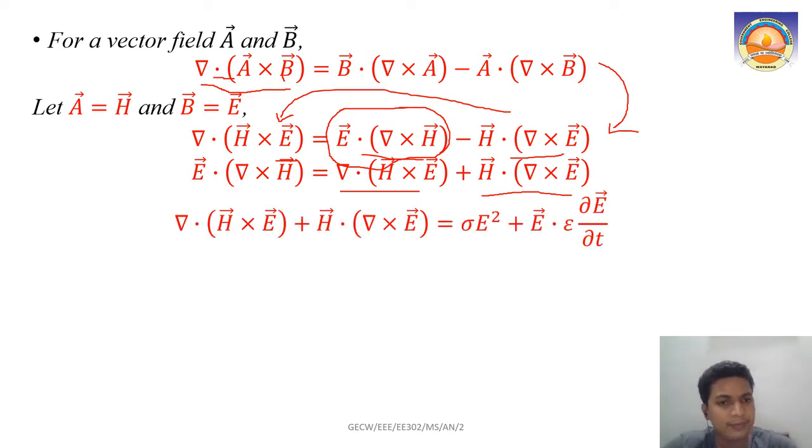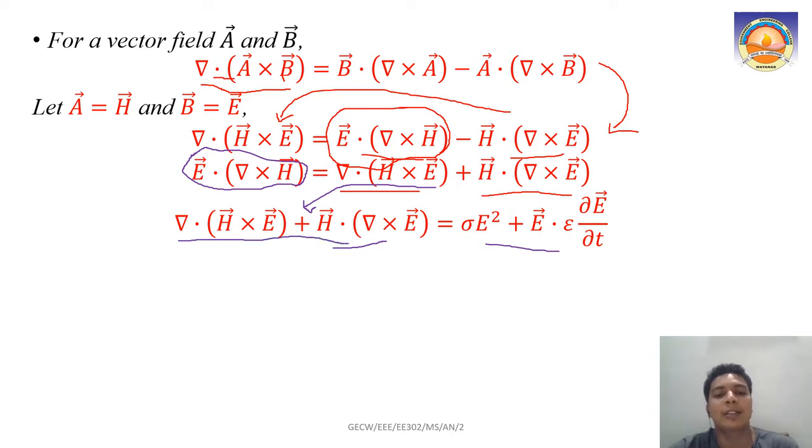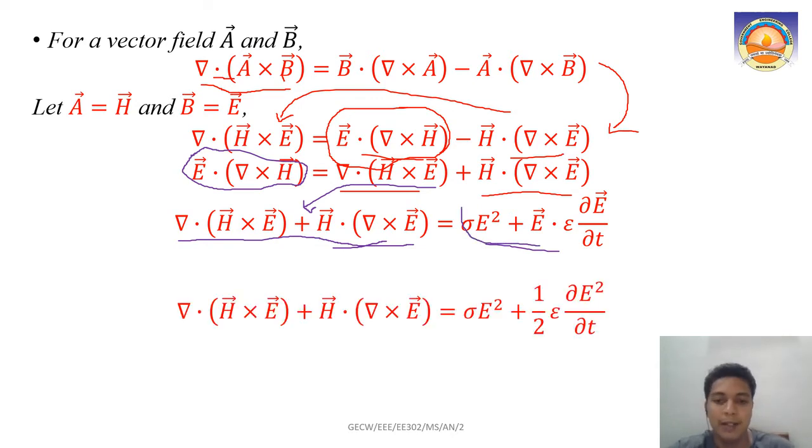Now, we have already seen this equation: E dot (del cross H) equals σE² plus Eε ∂E/∂t. So, in place of E dot (del cross H), we can substitute this part, del dot (H cross E) plus H dot (del cross E). Understood? So this is our equation: del dot (H cross E) plus H dot (del cross E) equals, from the last slide, the same right hand side, σE² plus Eε ∂E/∂t.